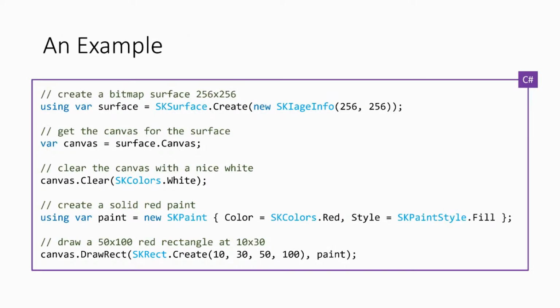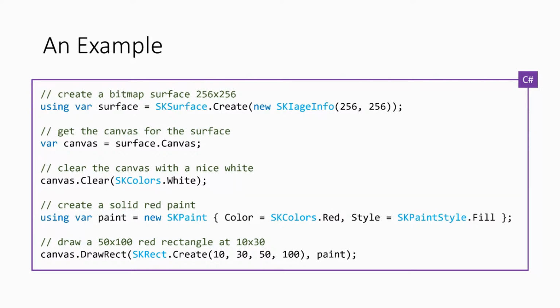So if we have a quick look at a snippet of code, as I said, we create the surface. In this case, oops, there's a typo. The IH info, I better correct that. It should be image info. So we've gone ahead, we create the surface, and it's 256 by 256. It's just a random bitmap. If we were creating a GPU, we would pass in the GPU context as an additional parameter, and it will spin up a texture for us. But let's just say we've got a surface.